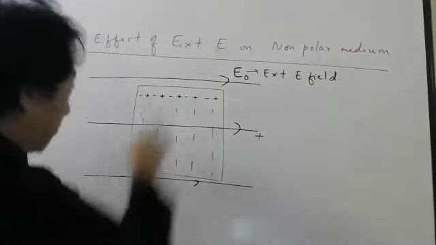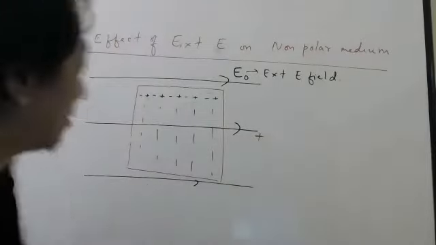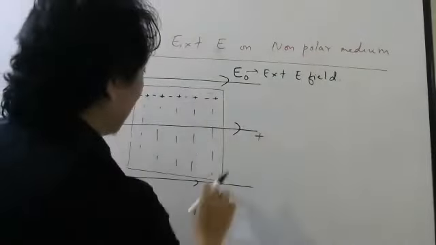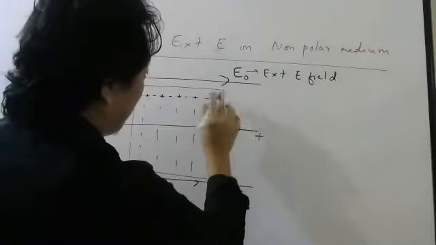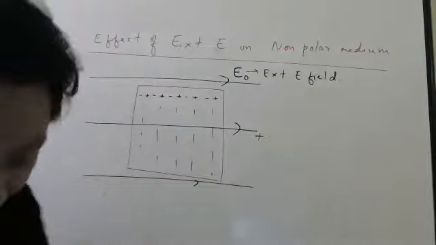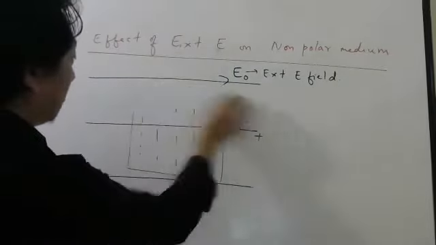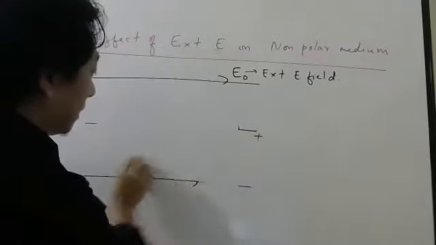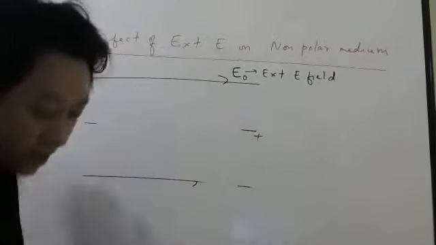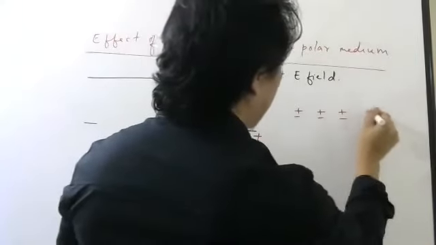This will happen everywhere. So the end effect, what is the end effect? This side of the dielectric will be positively charged, you see. And this side will be negatively charged. Okay, students, so the end effect, if I draw it properly now, something like this will happen. So this is plus minus, plus minus, plus minus, plus minus.